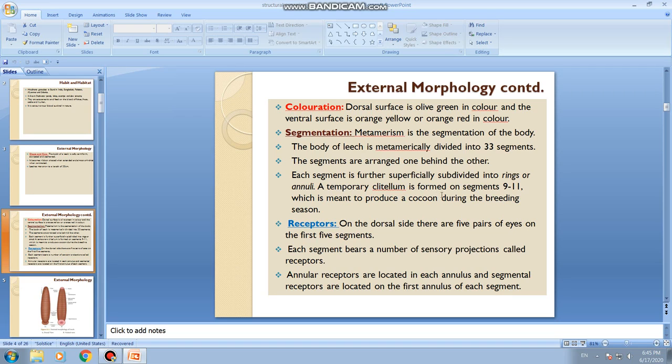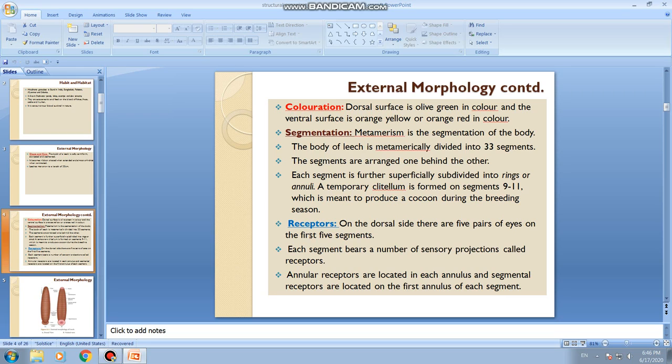So this cocoon is formed. It is a case or a covering that is formed around the body. So it is to deposit the eggs during the breeding season. So clitellum is present in the body of the leech for this purpose, the formation of cocoon.